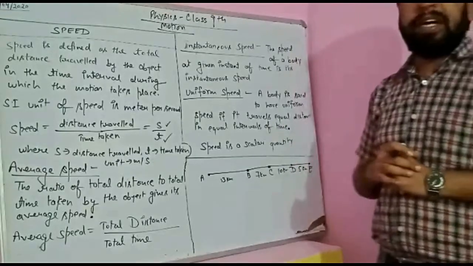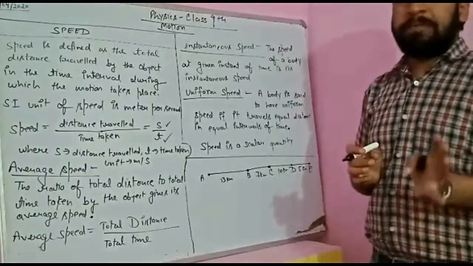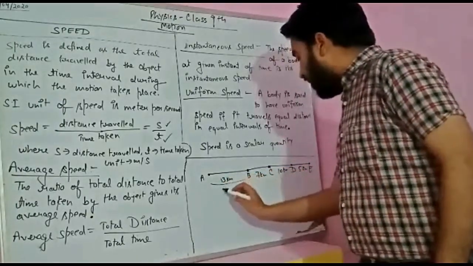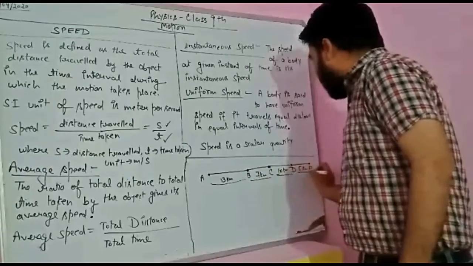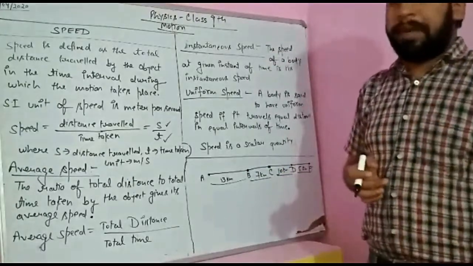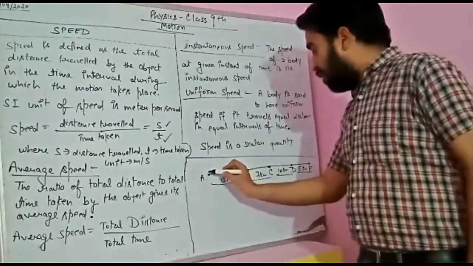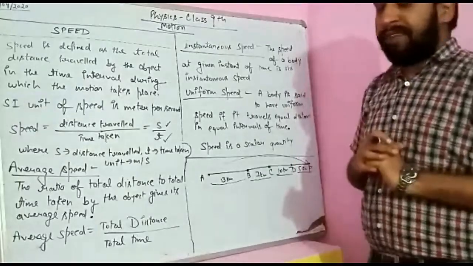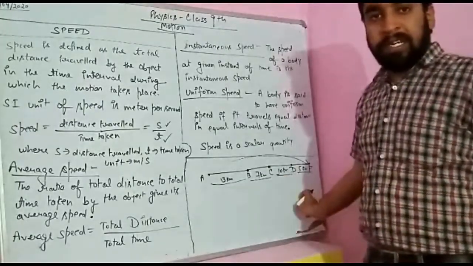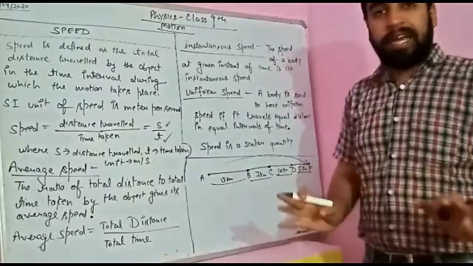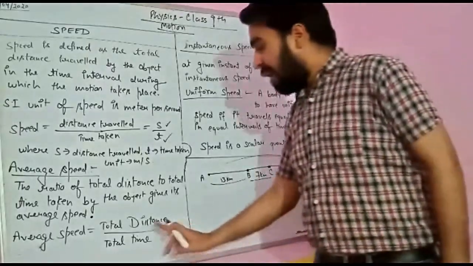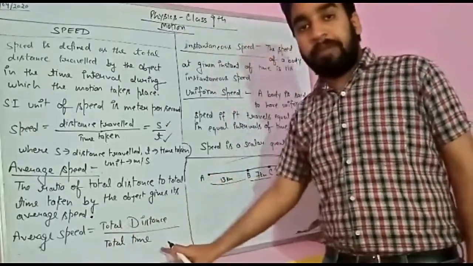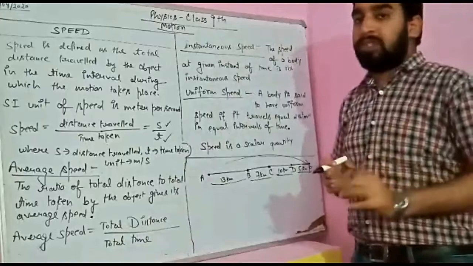Now, how to calculate the speed? For calculating the speed, we should have the total distance. We can consider the total distance, 13 plus 7 plus 10 plus 5, and the total time. So we should have the time taken by the object from A to E, the total time. If we have the total distance, we can add our numbers. If we have the total time, we can then calculate the average speed. So the formula for average speed will be the total distance divided by total time. I hope you understood this.